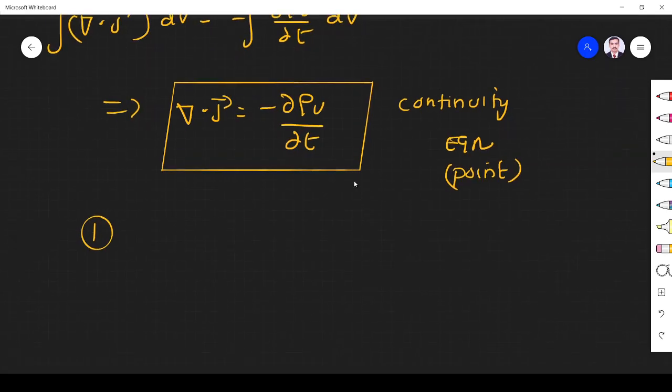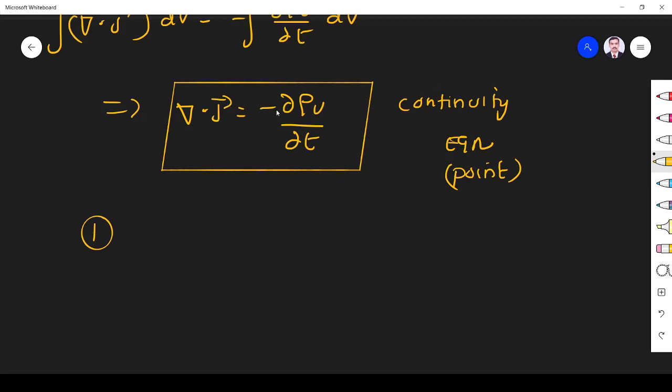The first thing is, it is simply relating what I told first. If some amount of current flows out of the region, an equal amount of charge is lost inside the region. You see, this is del dot J, the divergence of current, that means current flows out, is equal to minus ∂ρv/∂t, the rate of decrement of charge.